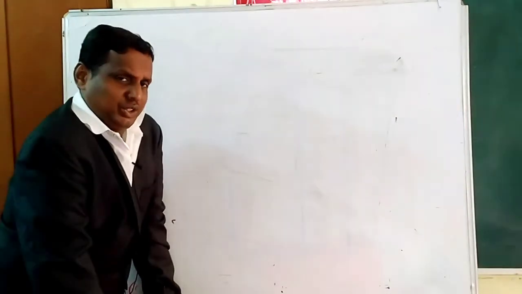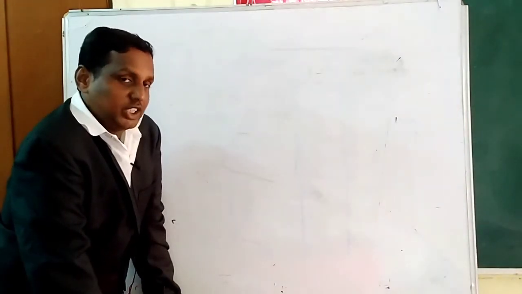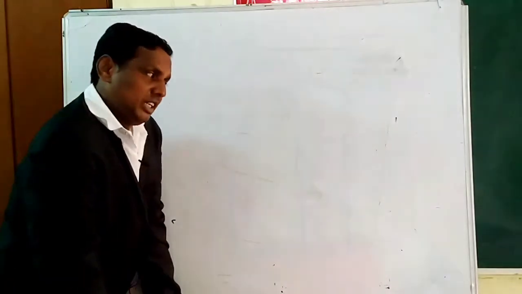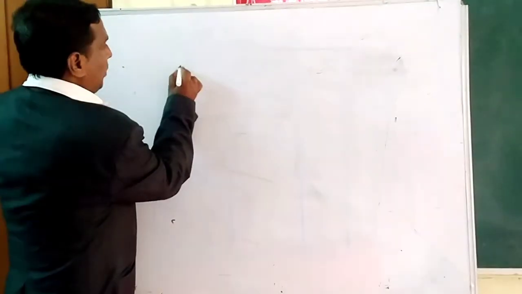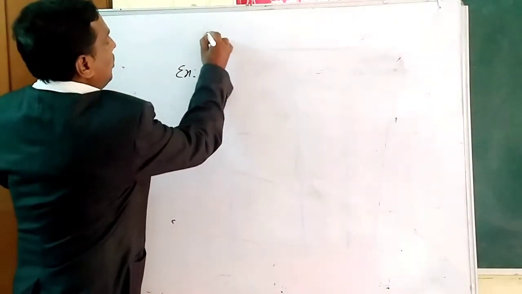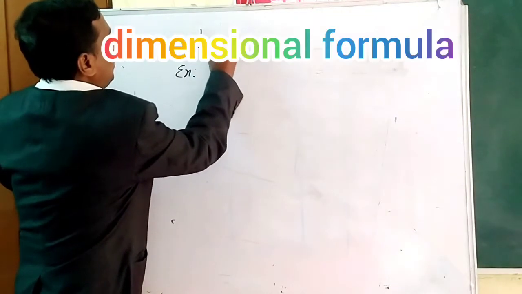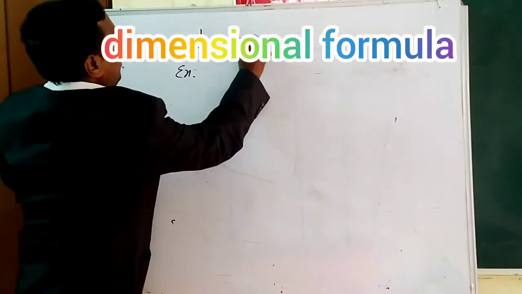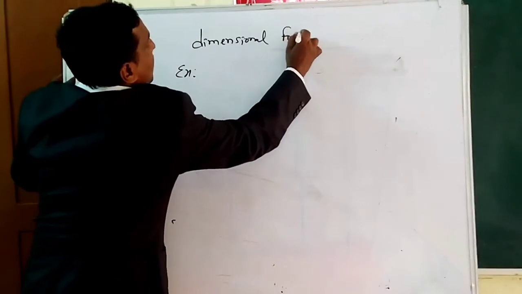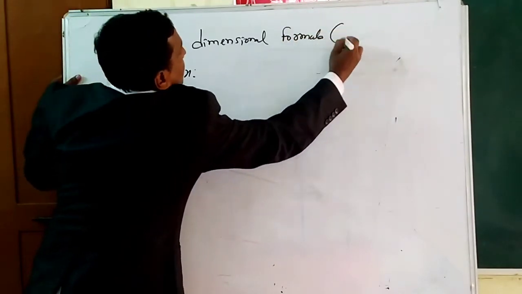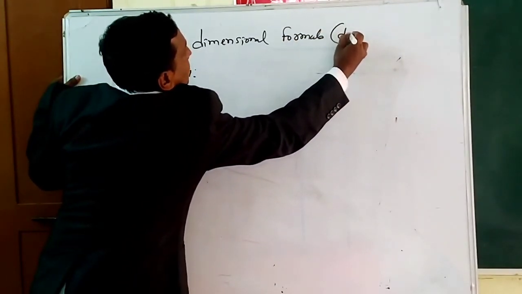For example, first I will explain what the dimensional formula is. I will take one example. So what is the topic here? This is nothing but the dimensional formula. The shortcut is DF.